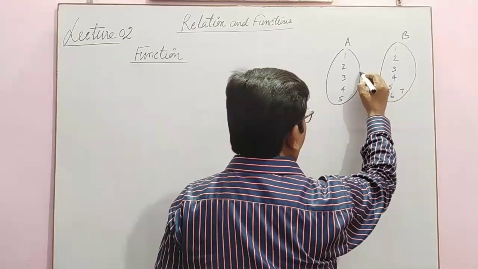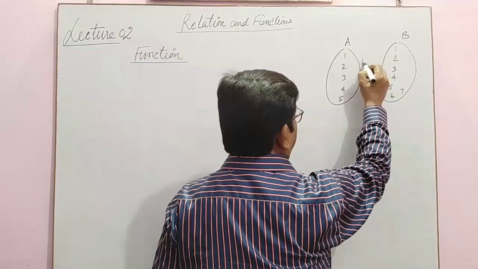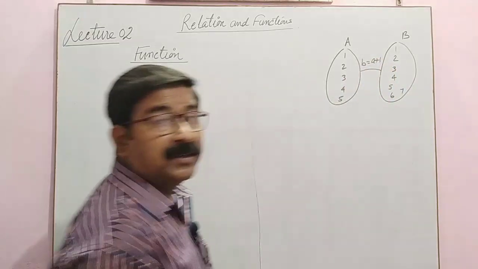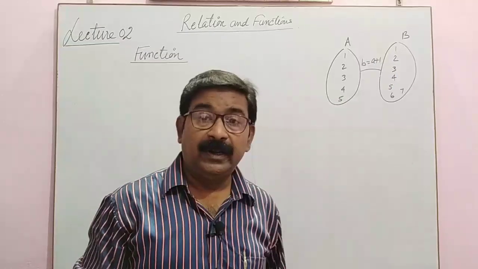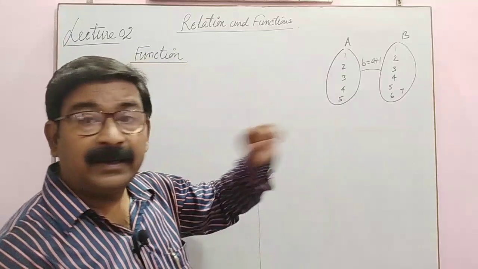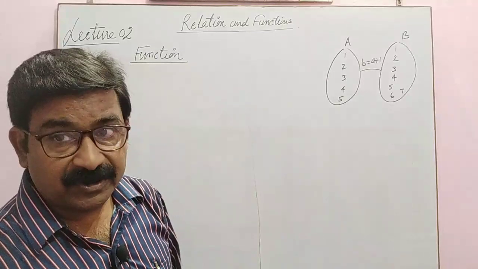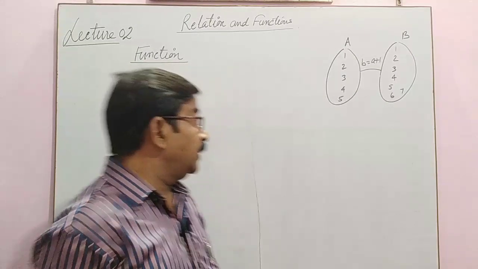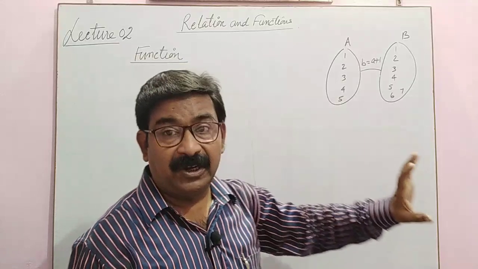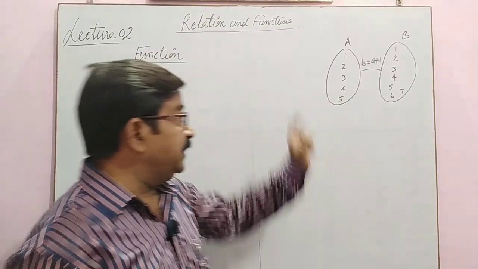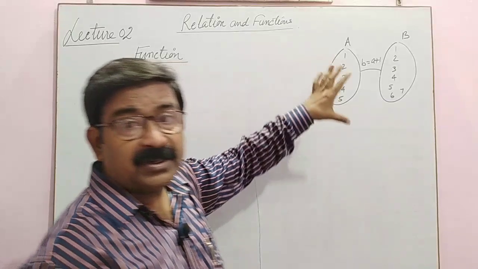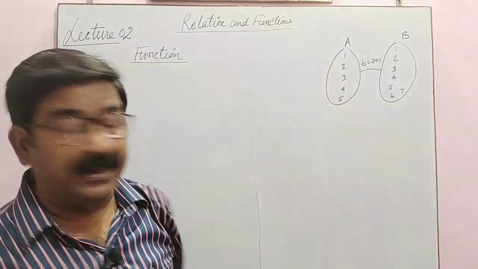And the name of the relation I am giving is B equals A plus 1. It is a relation, meaning the second element is one more than the first element. What I told? A function is also a special type of relation in which each and every element of the first set must have a unique image in the second set.